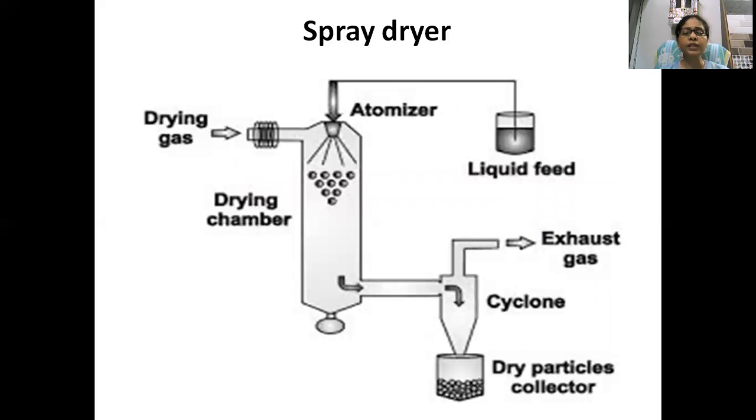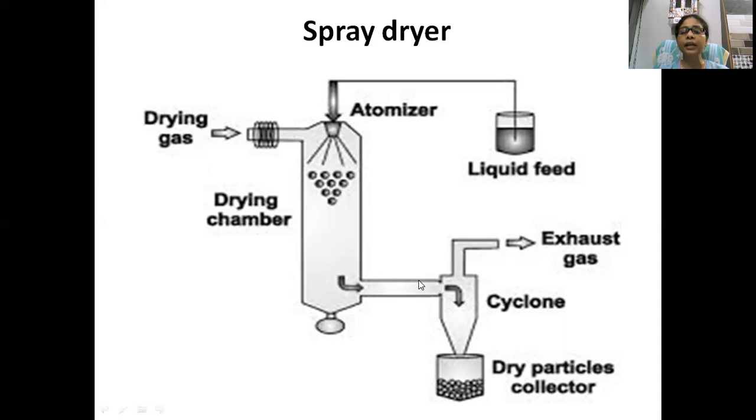You can also understand the structure of a spray dryer. That is the drying gas, it can be a drying gas or drying air. That is the drying chamber. Here is the atomizer. The atomizer helps in the atomization of the food product which you have to dry. From here the atomized food enters, and from here hot air or hot gas will enter into the drying chamber. In this drying chamber, drying will proceed.